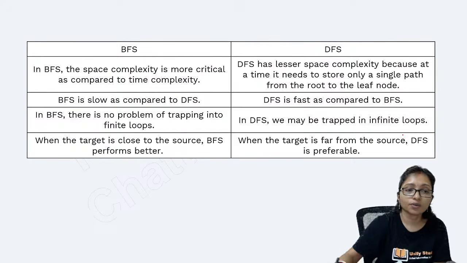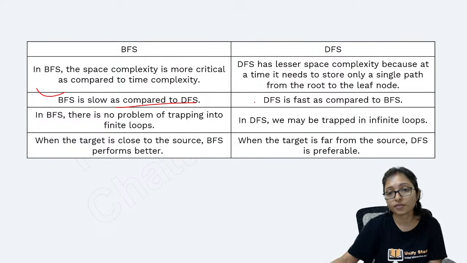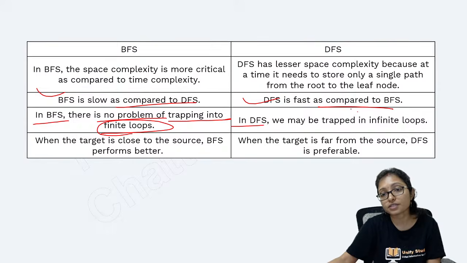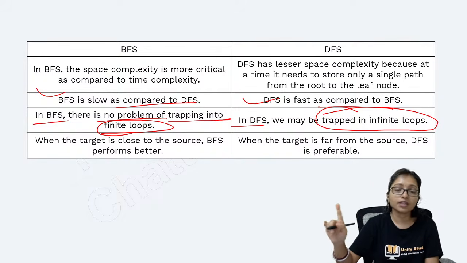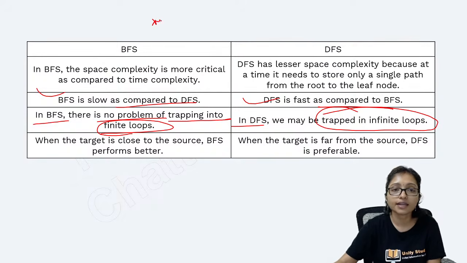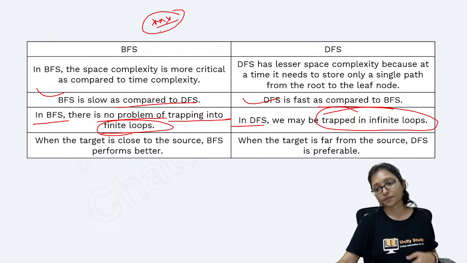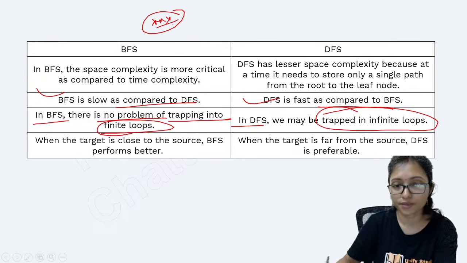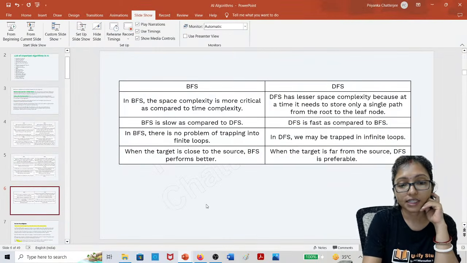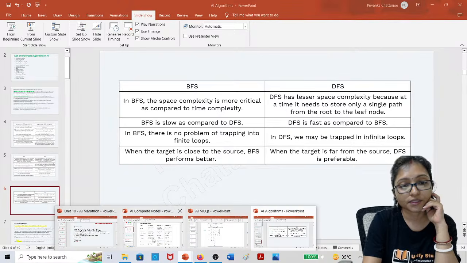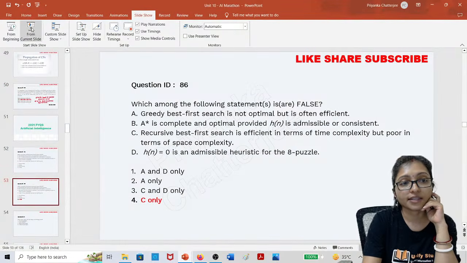Now here you can see BFS is slow compared to DFS. DFS is fast. In BFS there is no problem of being trapped in an infinite loop. In DFS there is a chance of getting trapped in an infinite loop. So you must go through all these differences. There is a high chance you can get a statement type question from here, because it is very important. Okay, so I hope it's clear to everyone. The difference is clear.